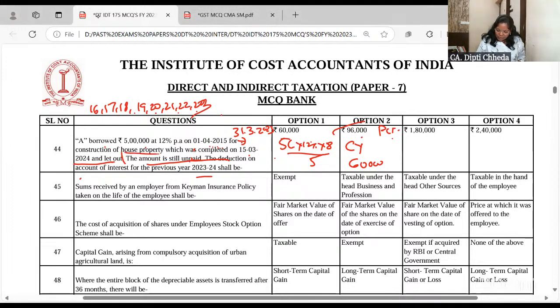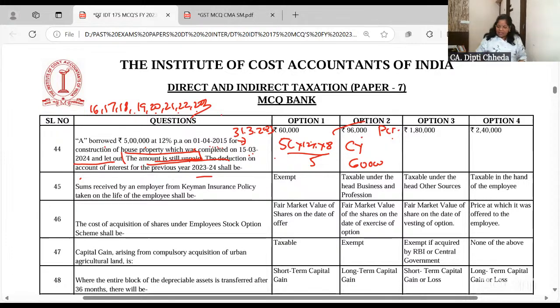And because the loan is not yet repaid, in March 24 the construction is over. Current year's interest we do take, but here we are not taking because the construction was complete till March 24, so what interest will we take for 15 days? So they have not taken the interest. Otherwise, what will be the current year's interest?